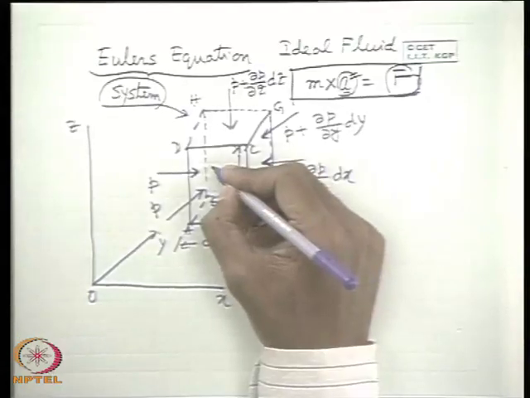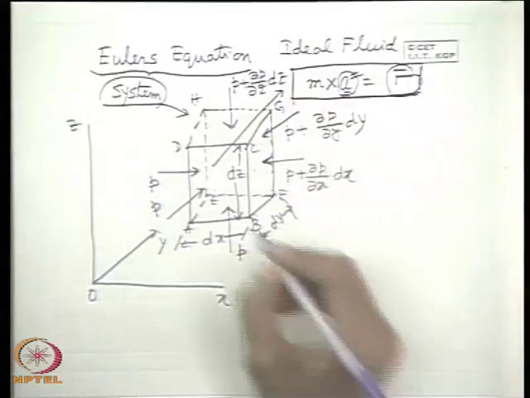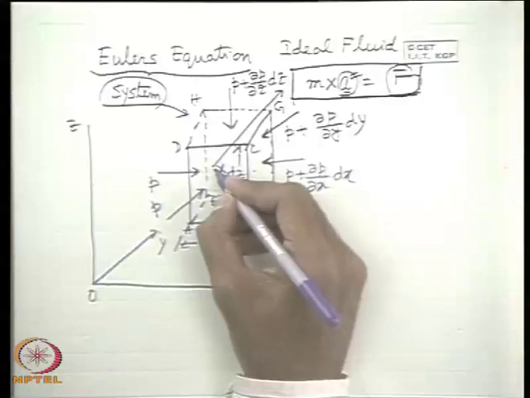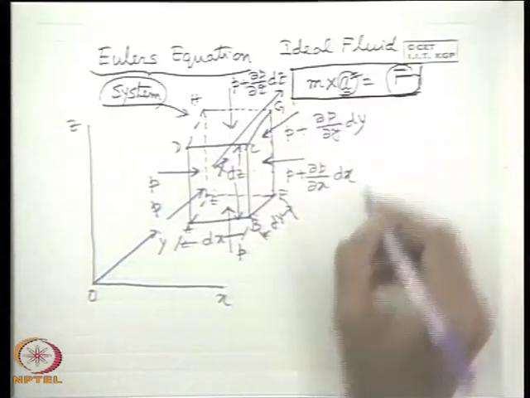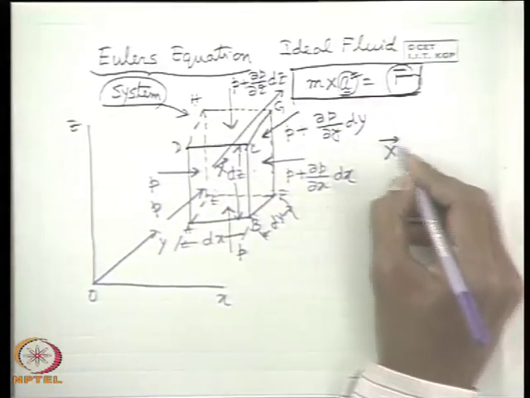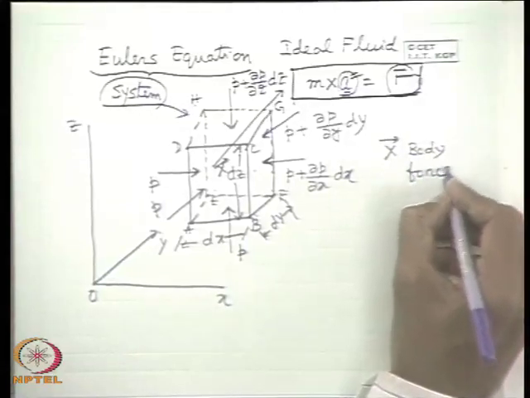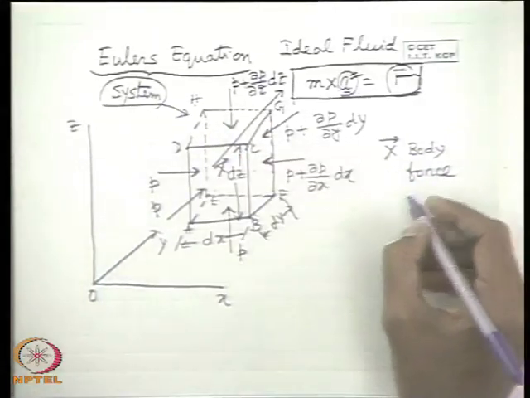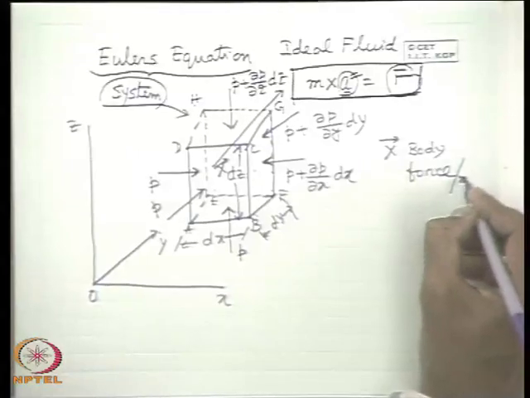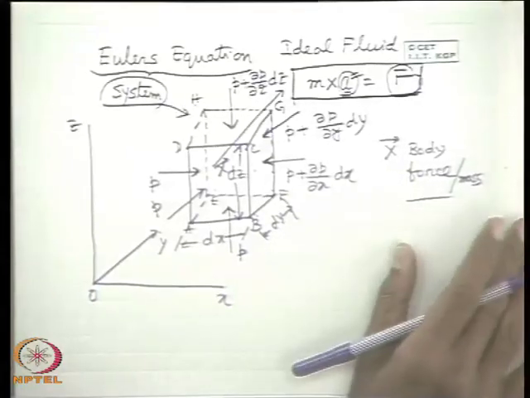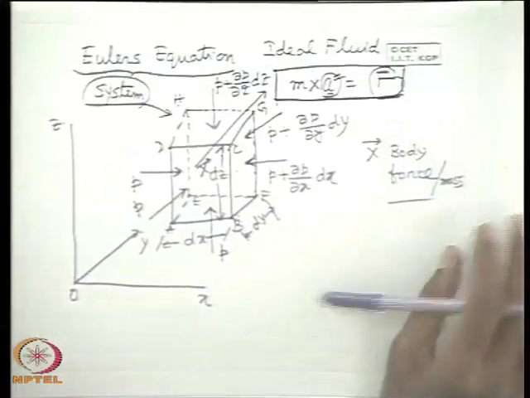So therefore, after recognizing these pressure forces, let us consider a body force acting on this system. Let us consider a body force like this, which is denoted by X bar at any direction. Let X bar be the body force per unit mass. As I have told, the body force is the external force which is acting throughout the mass, so it can be expressed in terms of per unit mass. So body force per unit mass.